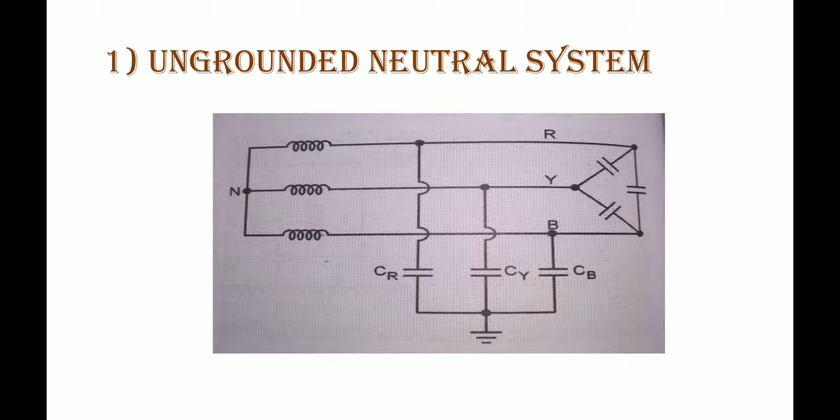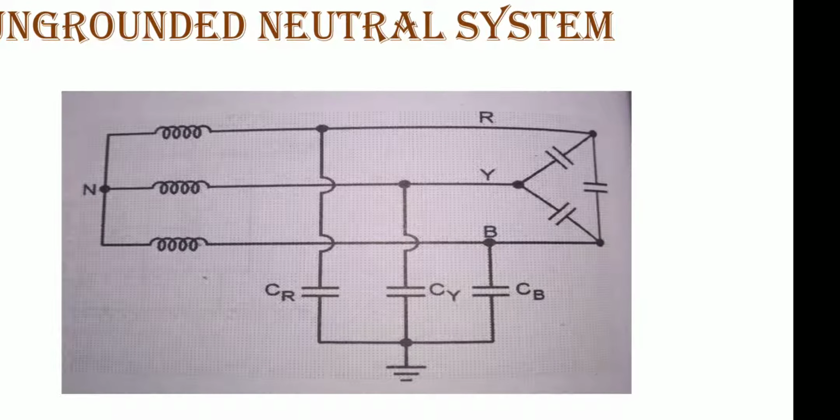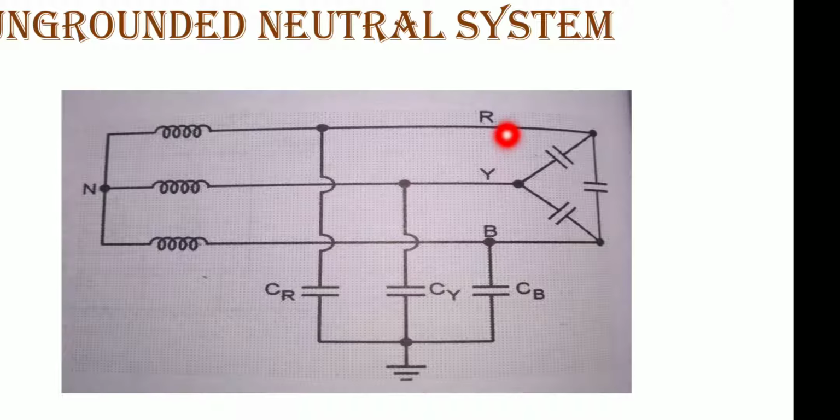Getting my point? This figure shows the ungrounded neutral system. There are the line conductors R phase, Y phase, and B phase. These line conductors have capacitances between one another and with respect to the ground, nothing but the earth. Keep it in mind. This is the diagrammatic view of the ungrounded neutral system.